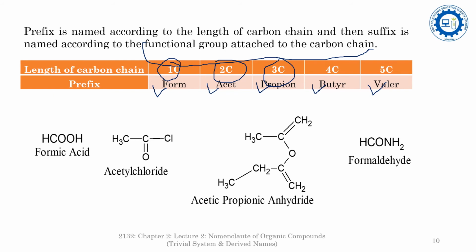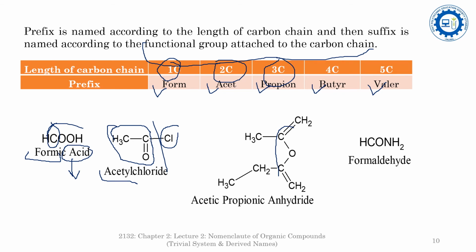It is a formic acid. Since in this compound there is only one carbon atom in the chain, that's why it is form. And ic acid stands for the functional group COOH, so it is a formic acid. It is an acetyl. It is a radical part. In the radical part you are seeing here there are two carbon atoms in the chain, and since a carboxyl group is added here, it is an acetyl, and chloride is a functional group, so that's why it is acetyl chloride.